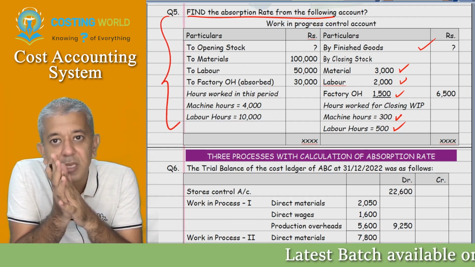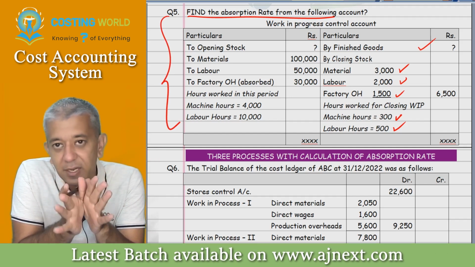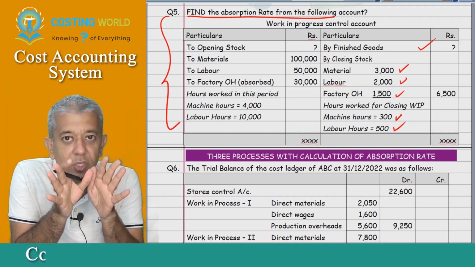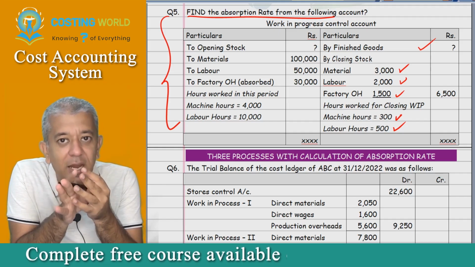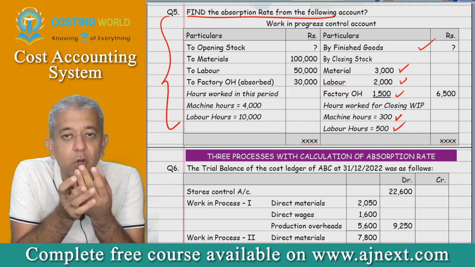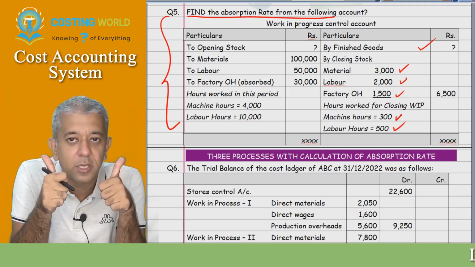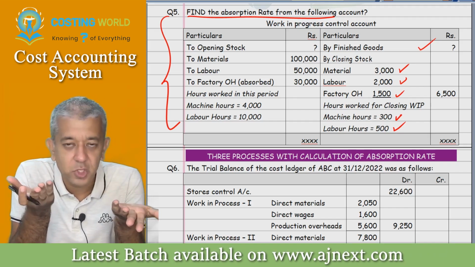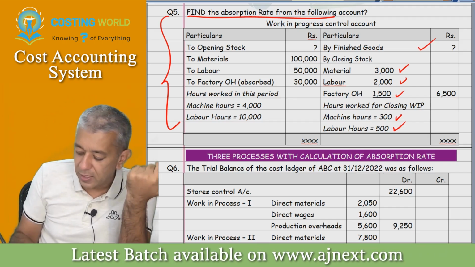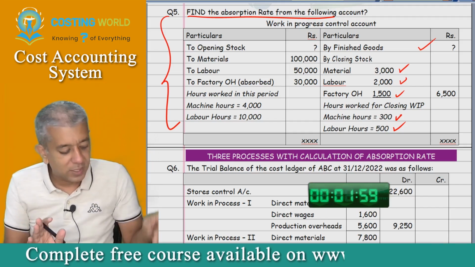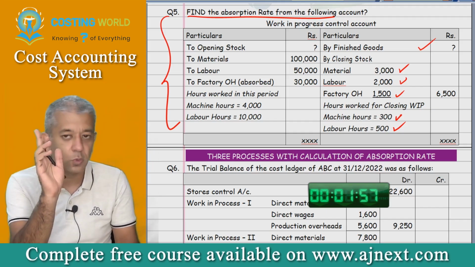Try to get me the absorption rate. One thing I'll tell you, I've given you so much information. Every method can be tried except the output method. The output method will not be possible because the data of units is not there. Is that all okay? Rest every information you can try thinking about, and after 2 minutes you will tell me the answer. What is the absorption rate? After 2 minutes only, please, not before that.